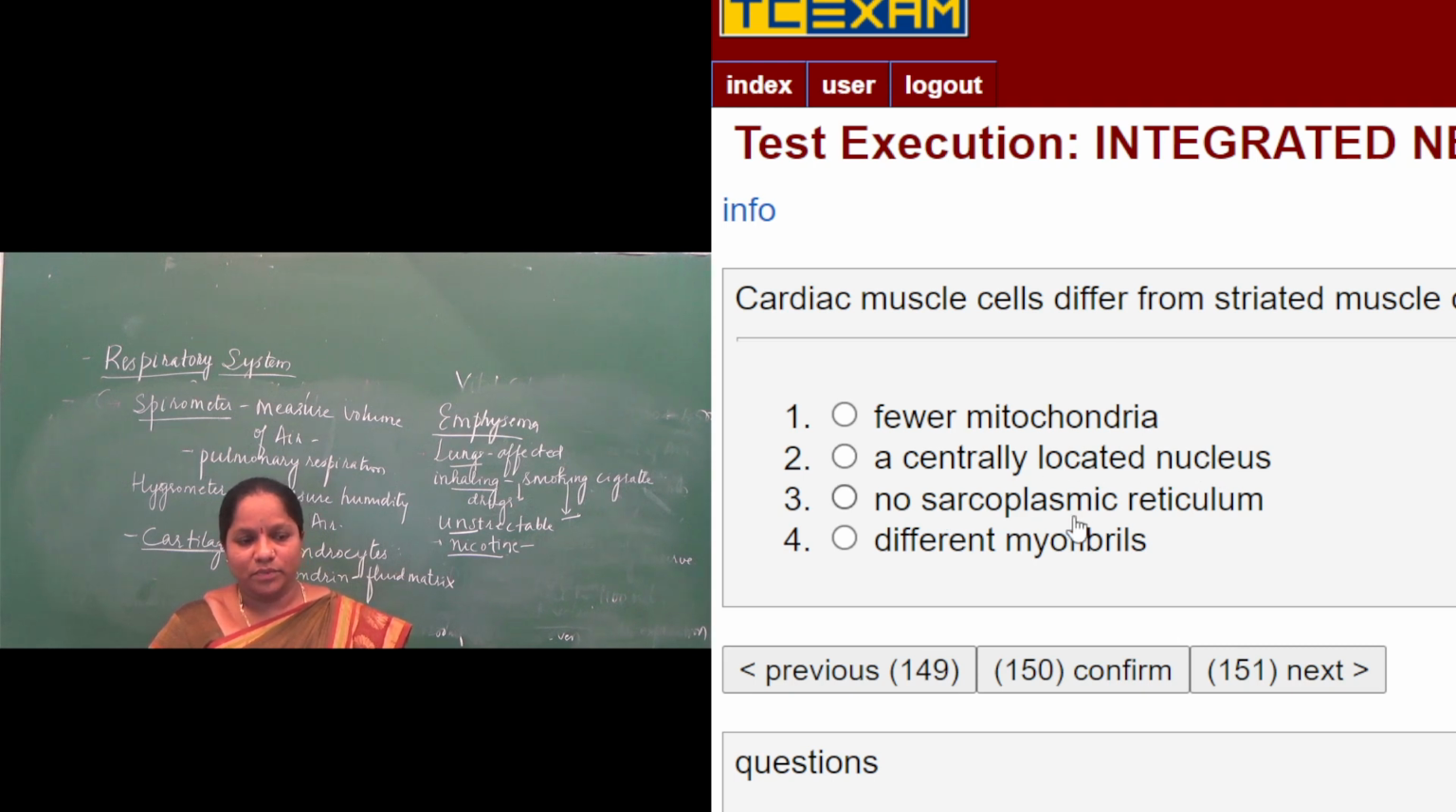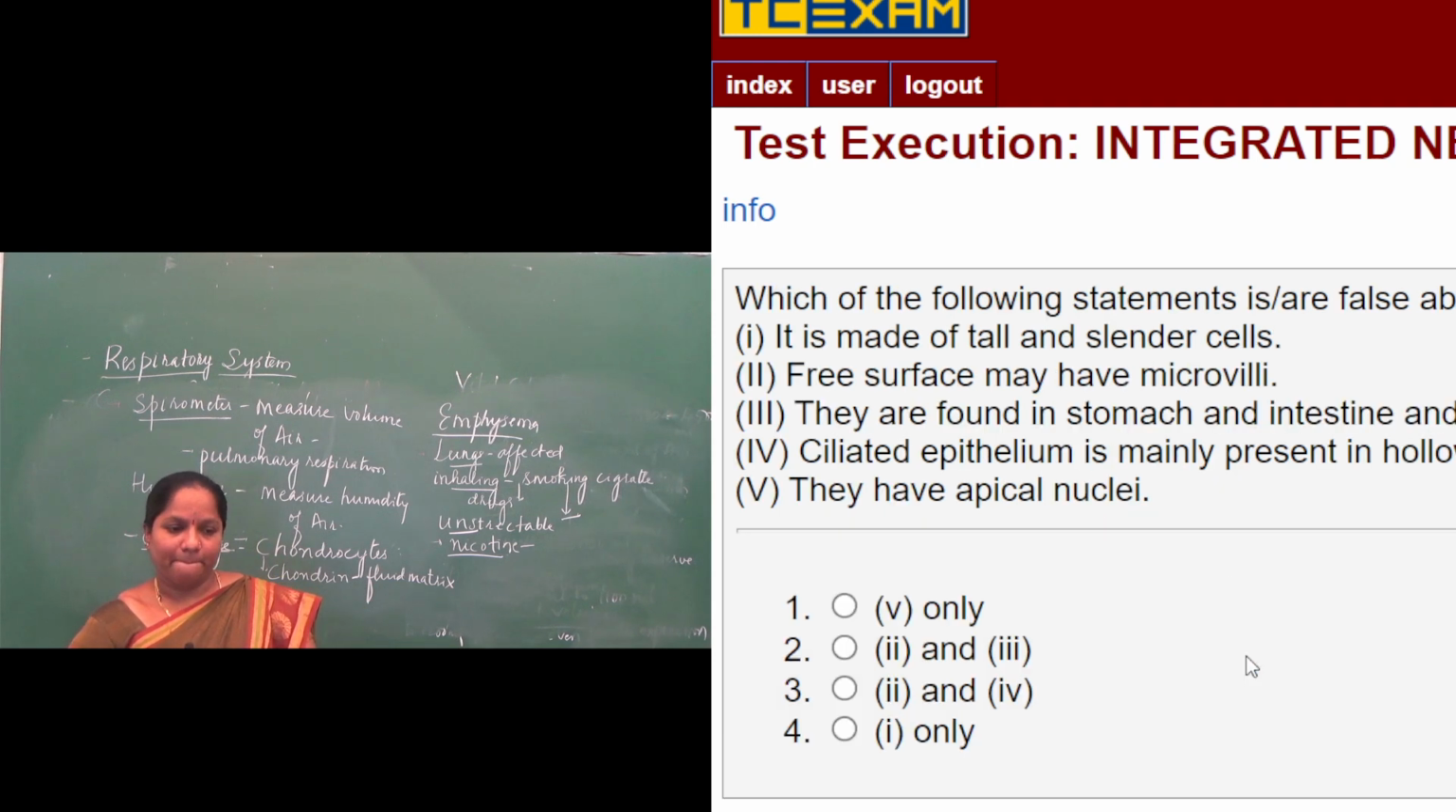No sarcoplasmic reticulum. So both are having sarcoplasmic reticulum. Then different myofibrils. So myofibrils are present in both. So the answer for this will be the second one. A centrally located nucleus will differentiate cardiac muscle from striated muscle. Next one.